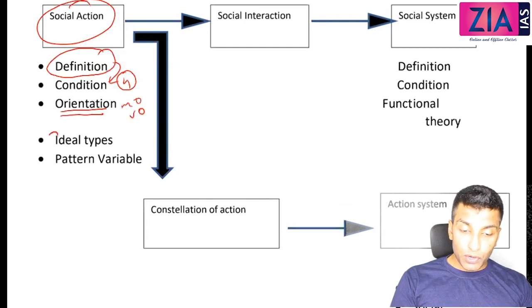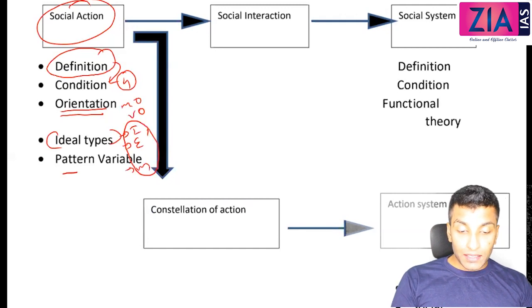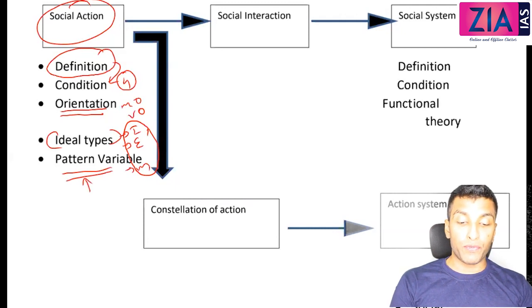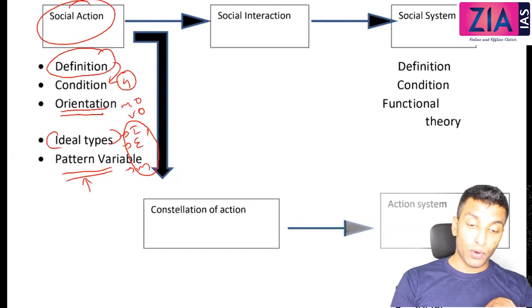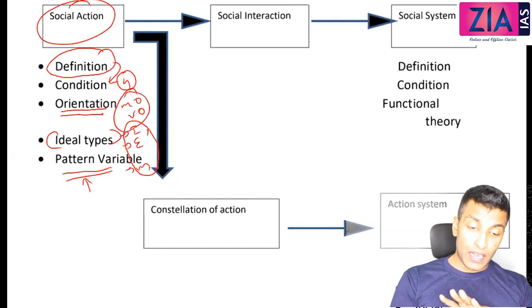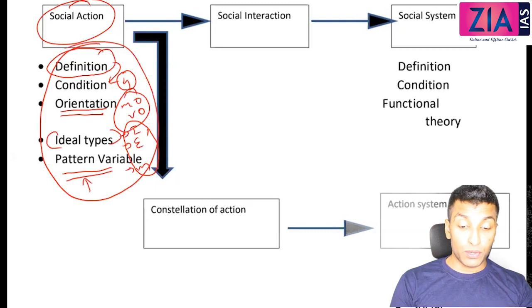And then we discussed ideal types of action like instrumental action, expressive action, and moral action. We compared it with Weber also, and then we discussed pattern variables in terms of the dilemmas that the individual faces while performing the action, whether to choose motivational orientation or value orientation, and we are very clear with all these concepts. I don't think any one of you will face any problem with this.